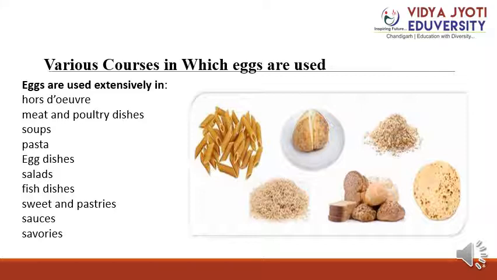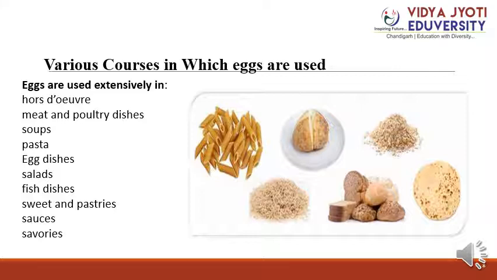For the soup, we are using egg to clarify the soup, like a consomme. And for the pasta, we are using egg for binding with the flour. Egg dishes are placed at the third course before the fish. They are featured only on the lunch menu and not in dinner. The egg dish is served as a scramble, or coated, or egg protein.